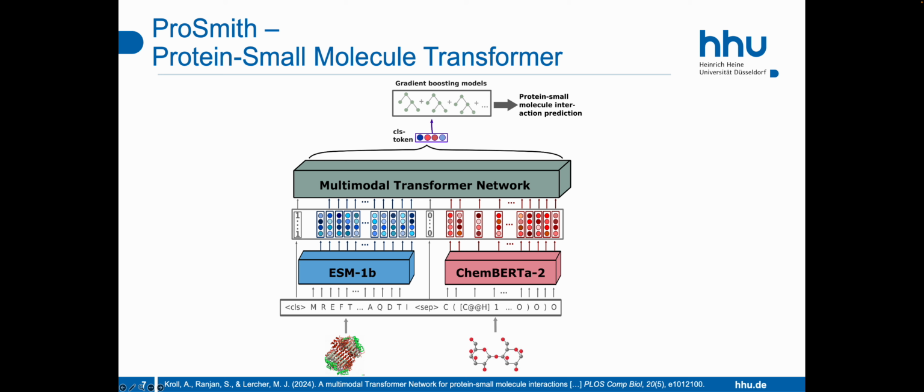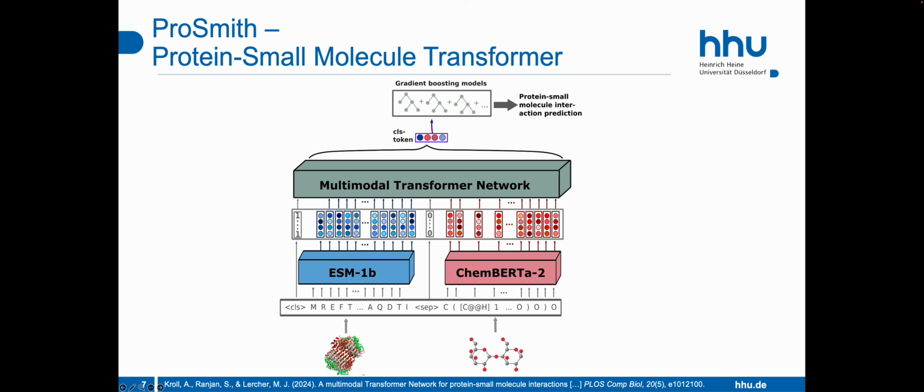We are now looking at the ProtSmiles transformer network encoder that allows to process both a protein amino acid sequence and a small molecule SMILES string. And the architecture of this model resembles most closely the second architecture type that we've seen on the previous slide. We first tokenize both sequences separately and pass them through the ESM1b transformer network and the ChemBERTa-2 small molecule transformer respectively. This gives us meaningful embeddings for all tokens from both input types.